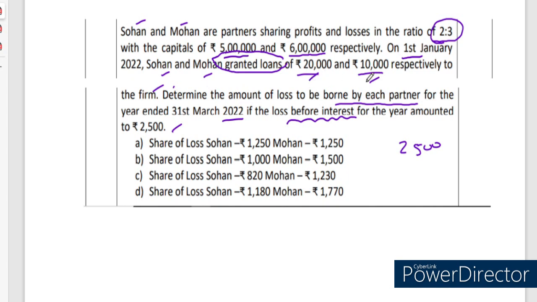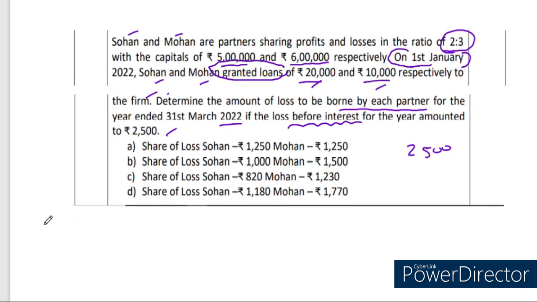Now we should calculate when they brought their loan amount into the business, 1st January, that is how much? 20,000 and 10,000 respectively. Sohan and Mohan both are partners. Their existing profit and loss sharing ratio is 2 by 5, 3 by 5, and their capitals were 5 lakh and 6 lakh respectively.